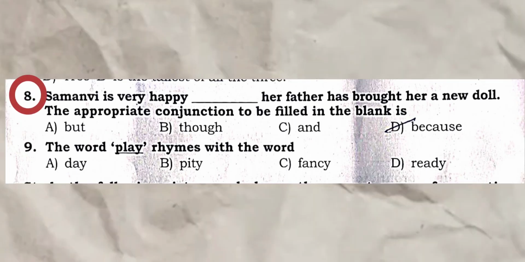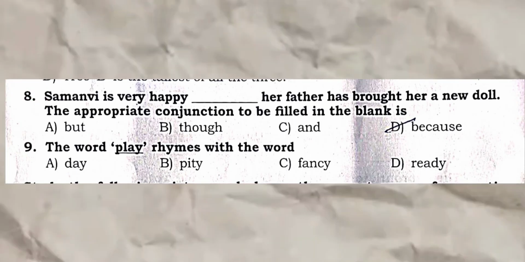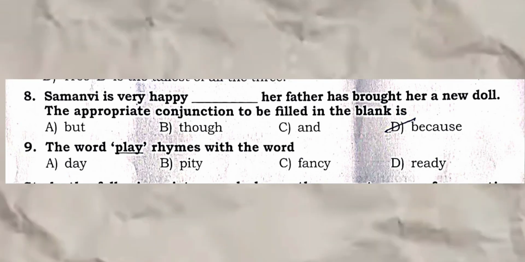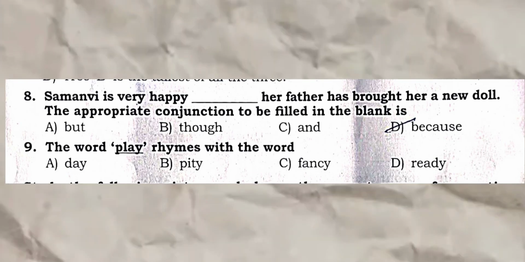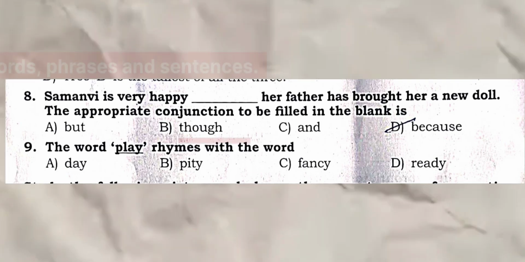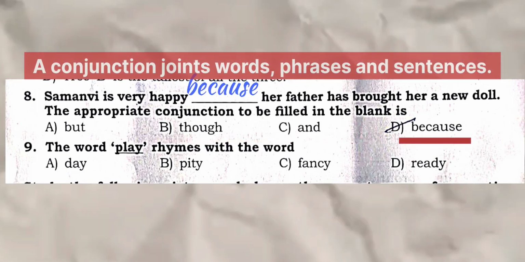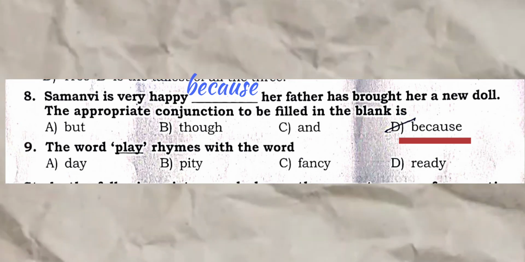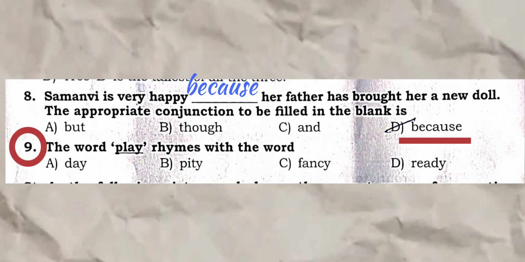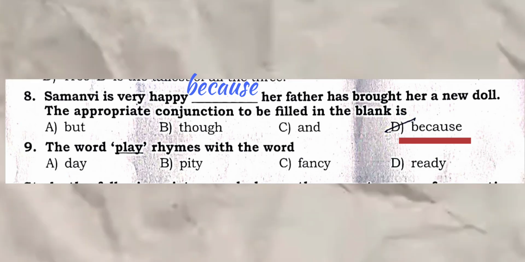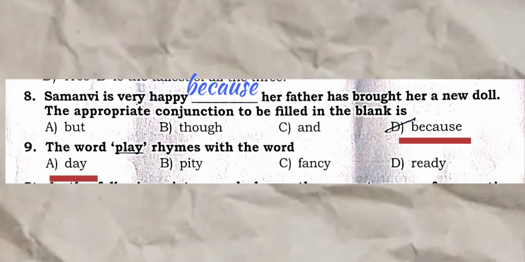Question 8. Samari is very happy dash her father has brought her a new doll. The appropriate conjunction to be filled in the blank is D. Because her father. Question 9. The word play rhymes with the word A. Day, play day.